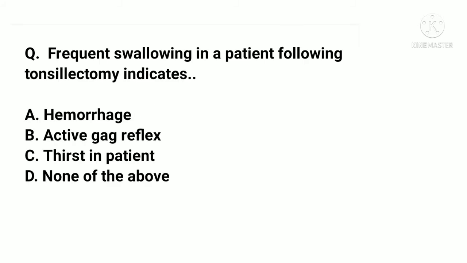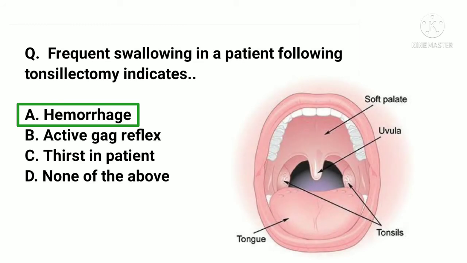Frequent swallowing in a patient following tonsillectomy indicates A. Hemorrhage. B. Active gag reflex. C. Thrust in patient. D. None of the above. And the correct answer is A. Hemorrhage. Frequent swallowing in the patient following tonsillectomy suggests hemorrhage in the patient's throat.